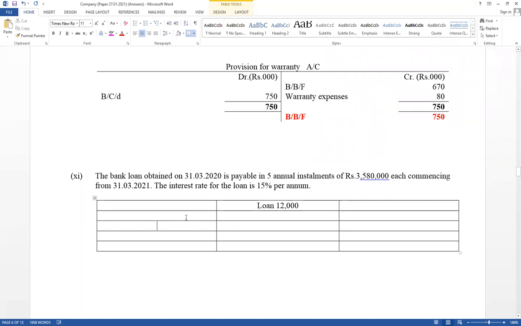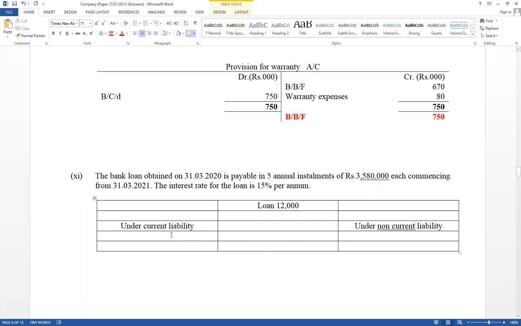Therefore, think about how much should be included under current liability and under non-current liability. The loan should be recognized separately as current liability and non-current liability.